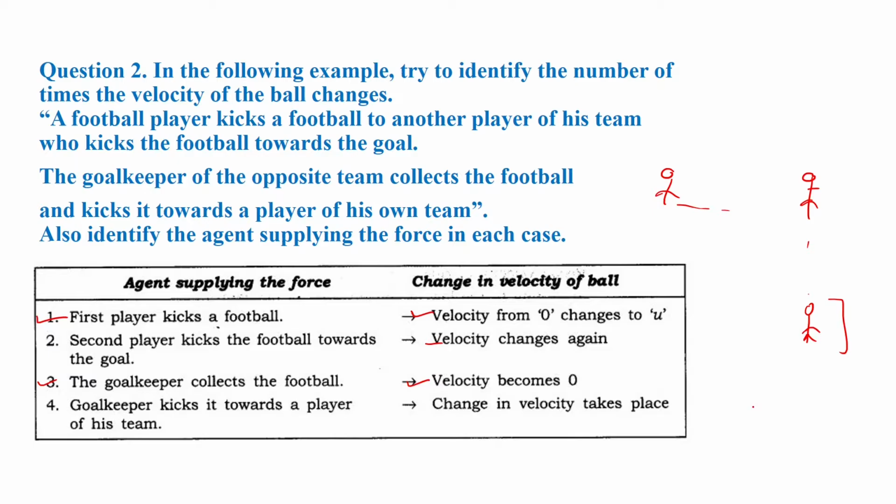So another player may be here, and the ball is kicked again towards this team player, and because of that the velocity changes again. In this way the force is applied on the object from here, then again from here, and again from here.